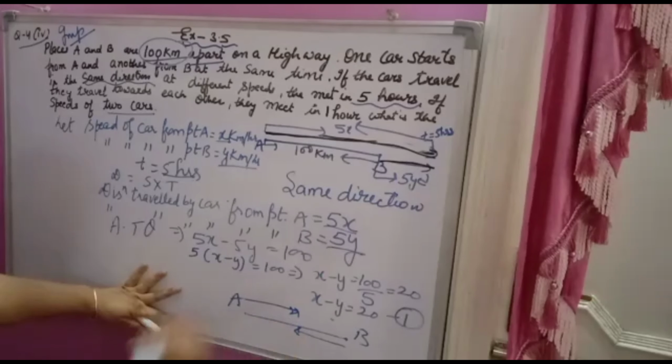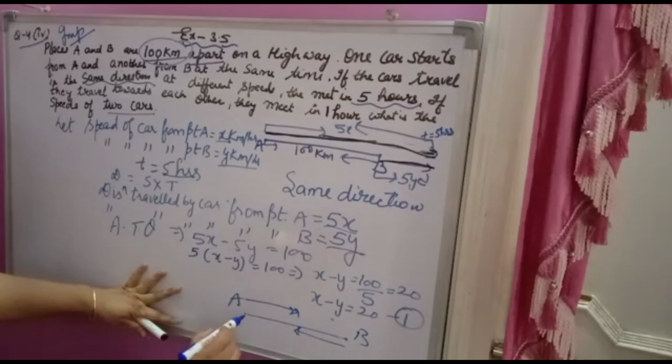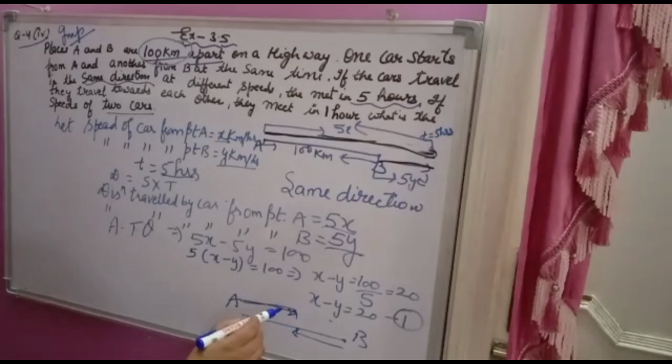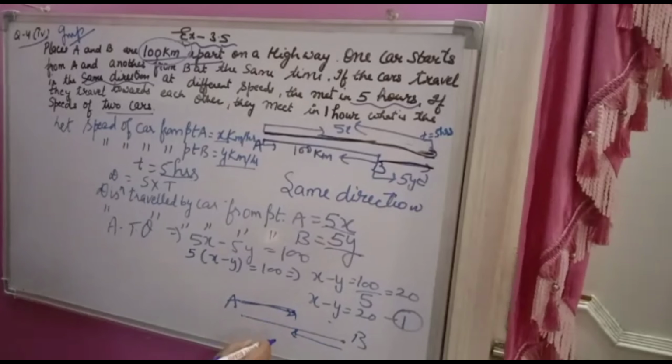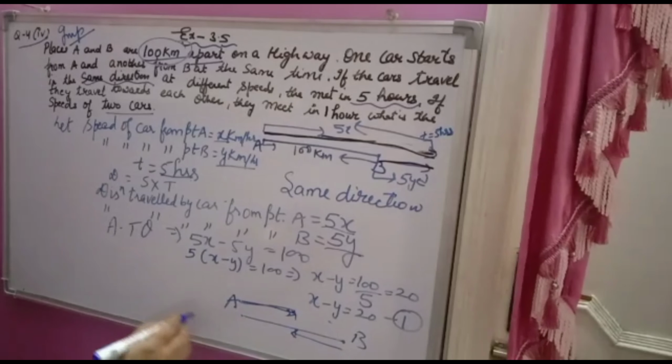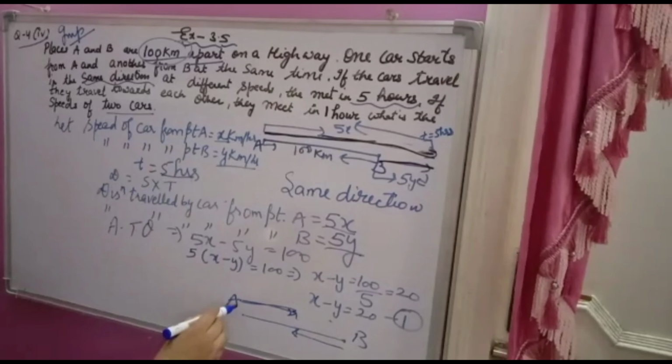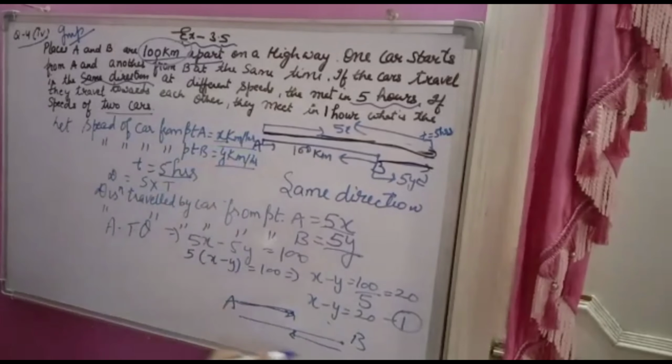This is the distance travelled by the car from point A and this is the distance travelled by the car from point B. You know the speed of the car from point A is x kilometers and from point B is y kilometers, and in this case the time given is 1 hour.